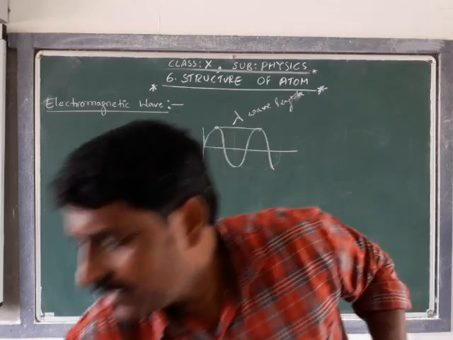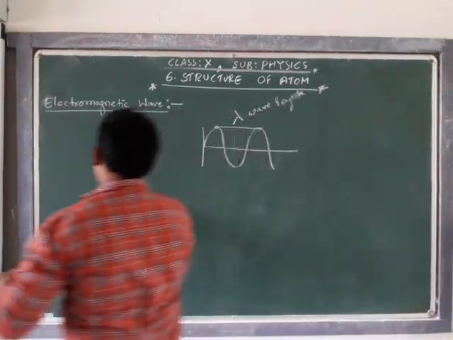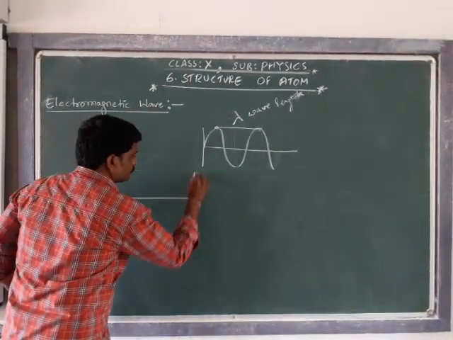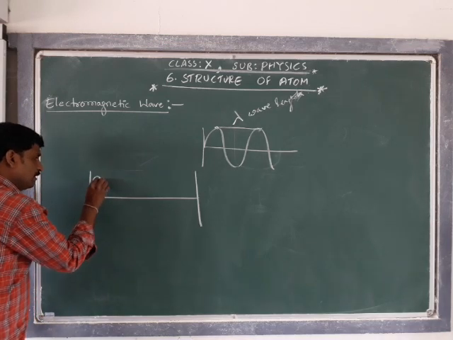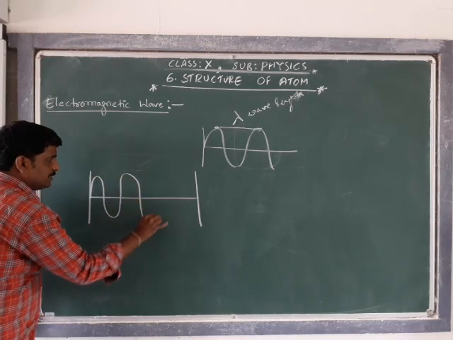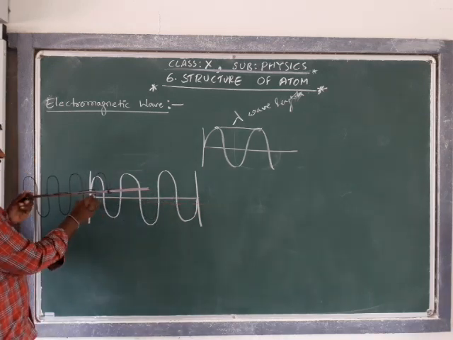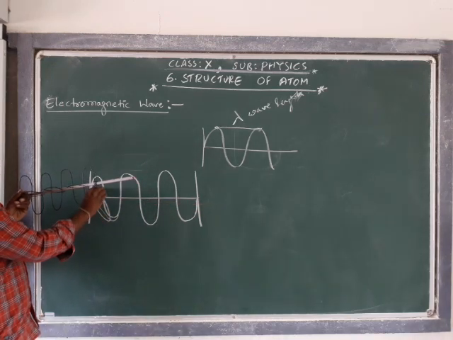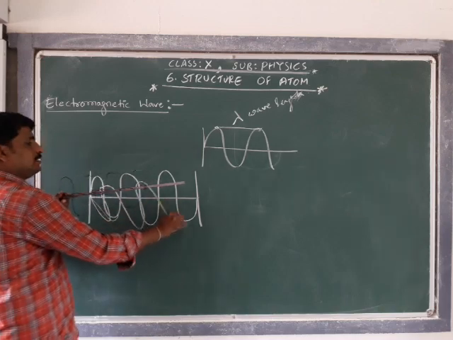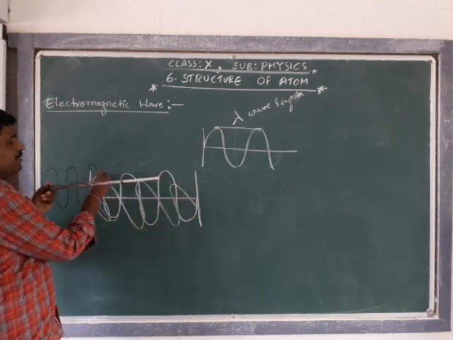For example, assume this is the electric field like this, and there will be a respective perpendicular magnetic field of this wavelength.